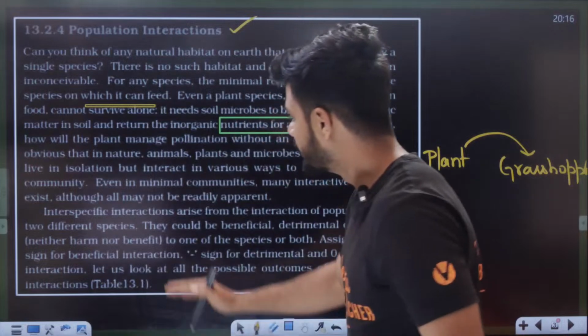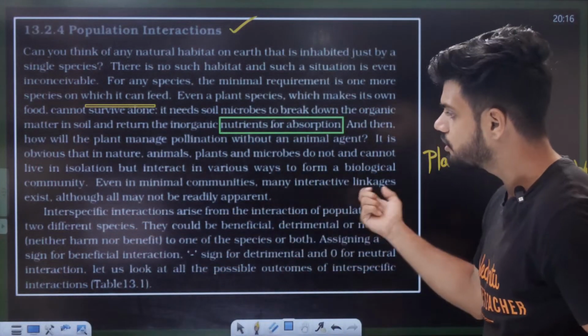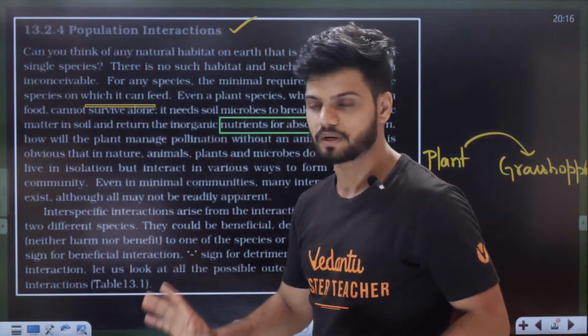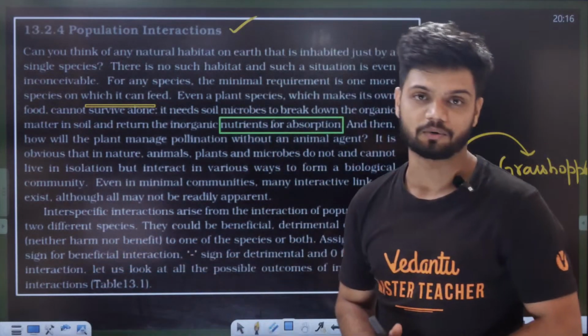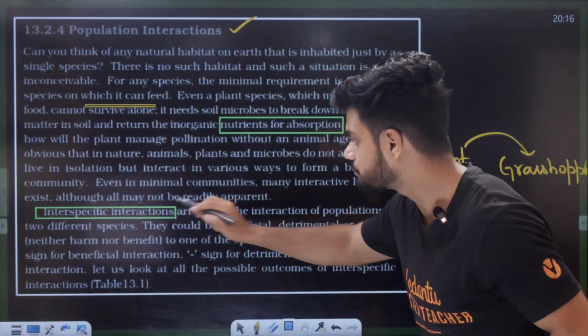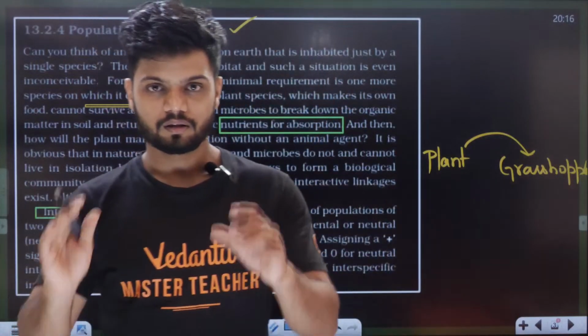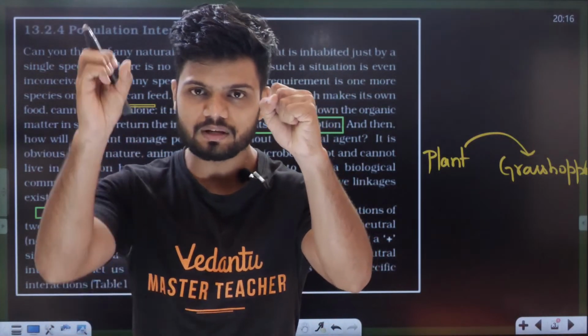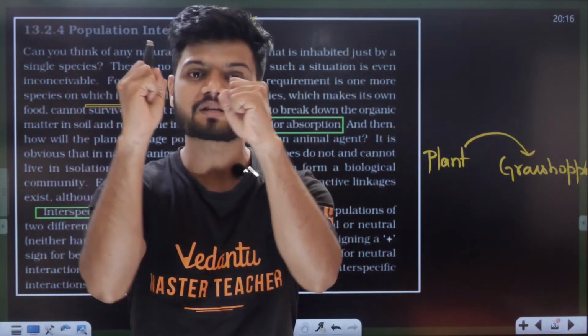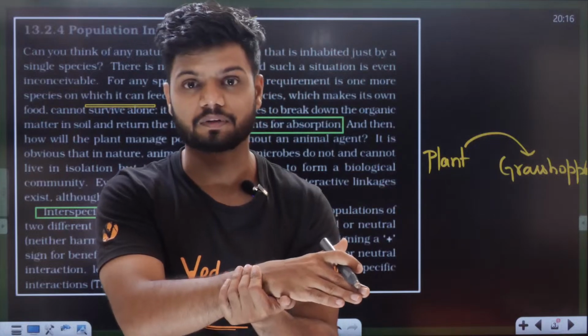Now, interspecific interactions arise from interaction of populations of 2 different species. What is interspecific interaction? Understand this word. For example, there is one lion and another lion. 2 lions fighting is called intraspecific.